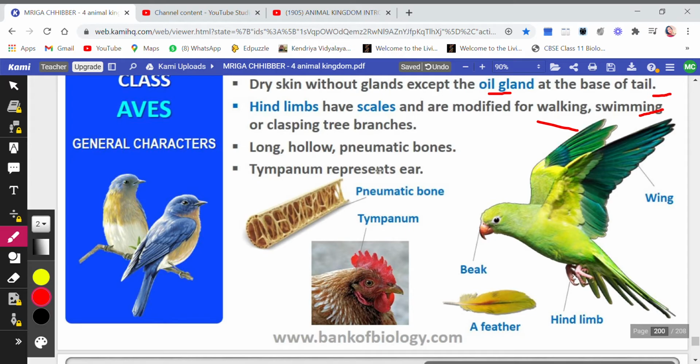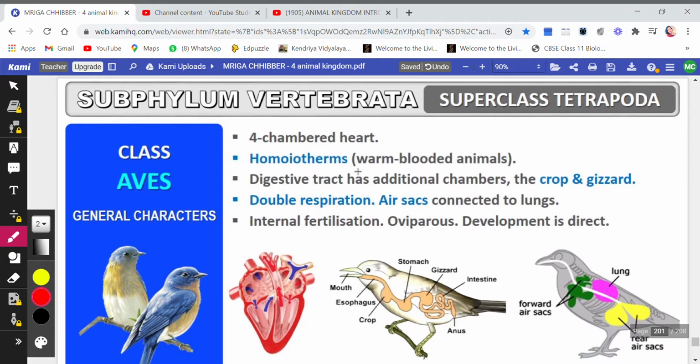Long, hollow, and pneumatic bones. Now, children, what do you mean by pneumatic bones? It means that the bones are hollow and contain air inside, so they are lighter. The bones are hollow, so they make the bird lighter in weight so that they can fly. Again, tympanum represents their ear. Four-chambered heart and homeotherms, that is, they are warm-blooded.